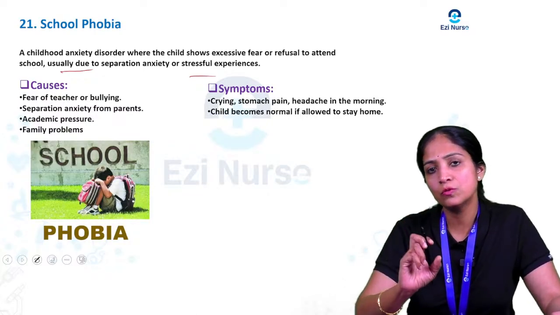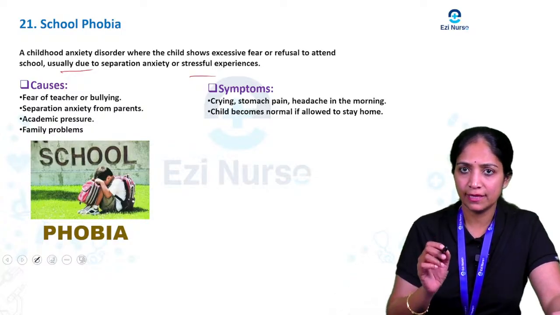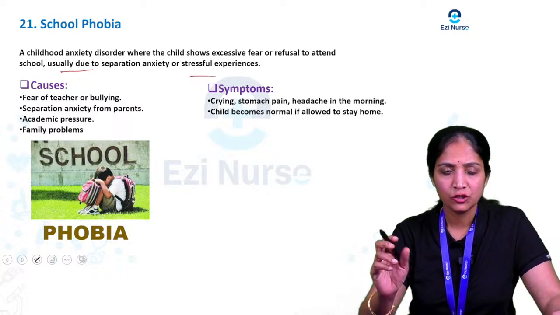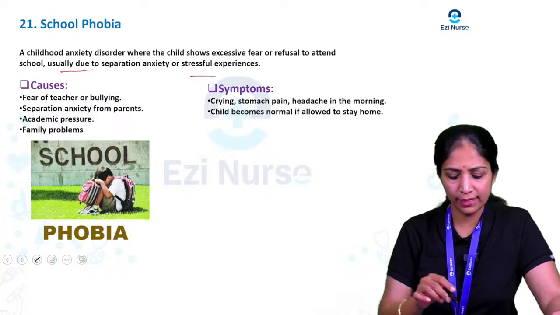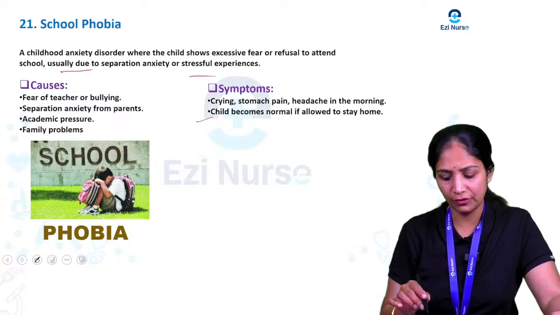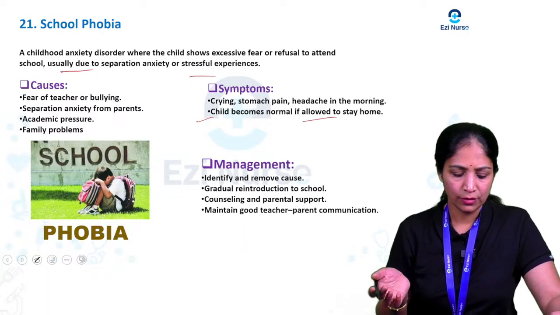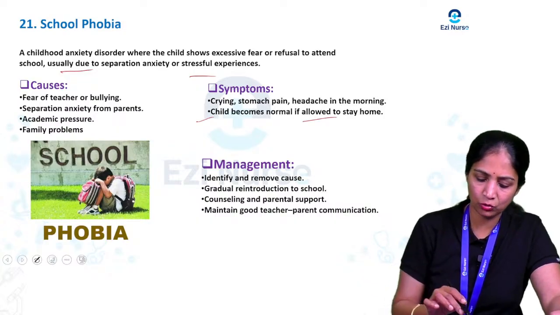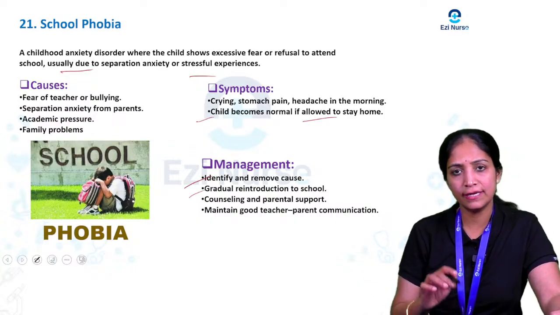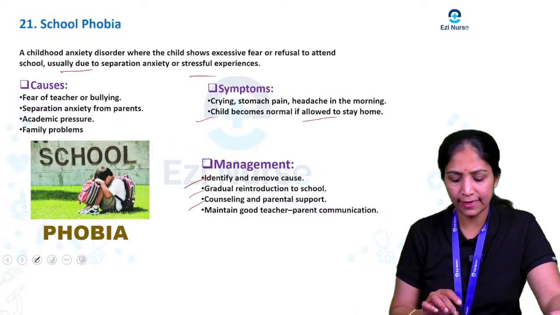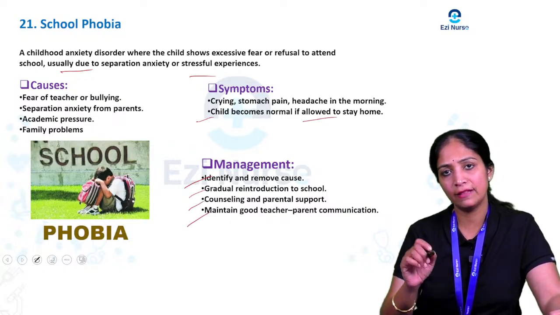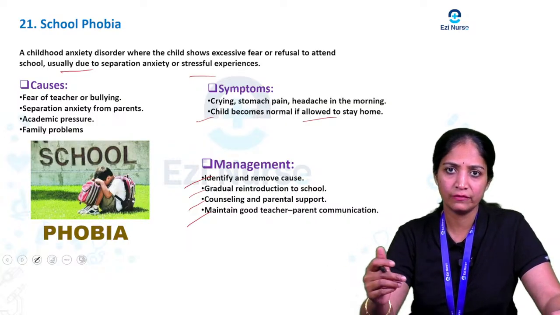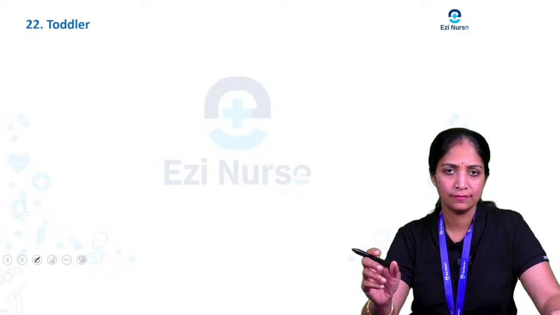The symptoms you will see in the child are always crying before going to school, stomach pain and headache in the morning, and the child becomes normal if allowed to stay at home. For management, identify and remove the causes, which is the most important thing. Then gradually reintroduce the child to school, give counseling and parental support, and maintain good teacher-parent communication. We discuss this properly with the child and the parents.